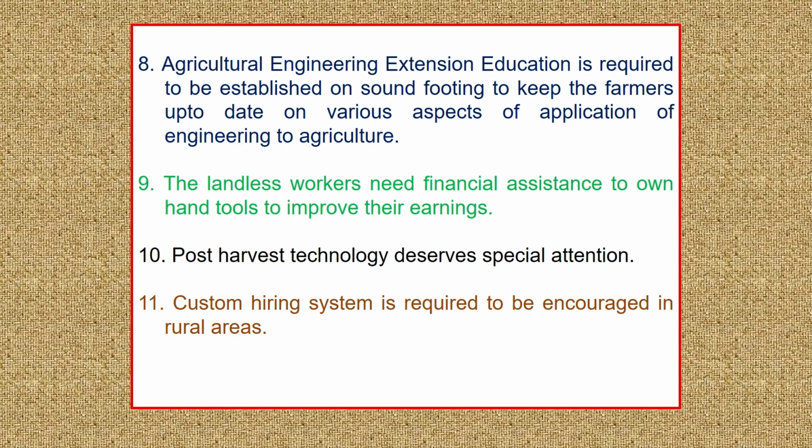There is also a need for a custom hiring system to encourage agriculture in rural areas, because everybody can't afford all the machines. Sometimes they need to take machines on rent, but those machines are not available in their locality. Therefore custom hiring may play a vital role, where one unit will have a variety of equipment which can be made available to farmers on rent.